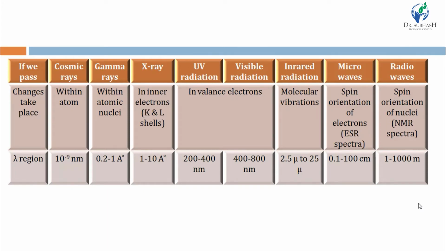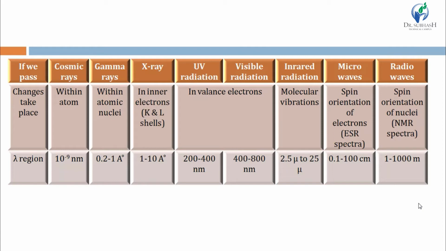Here we have taken the major types of electromagnetic radiation, which we have already seen in the lecture of EMR and EMS, electromagnetic radiation and electromagnetic spectrum. So what happens when we pass this particular type of radiation, and what is its wavelength region, we have already seen. Here I have taken these for revision purposes only.